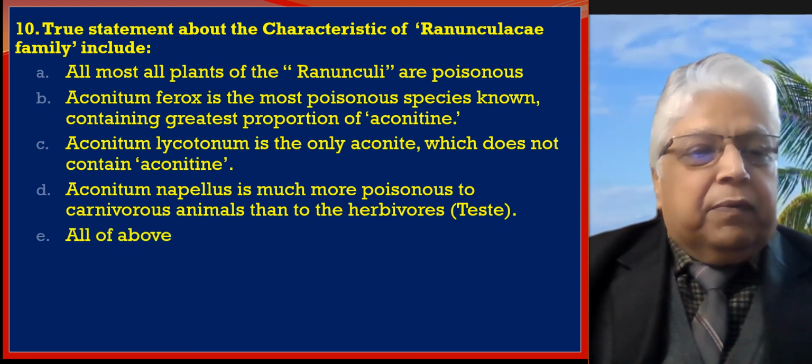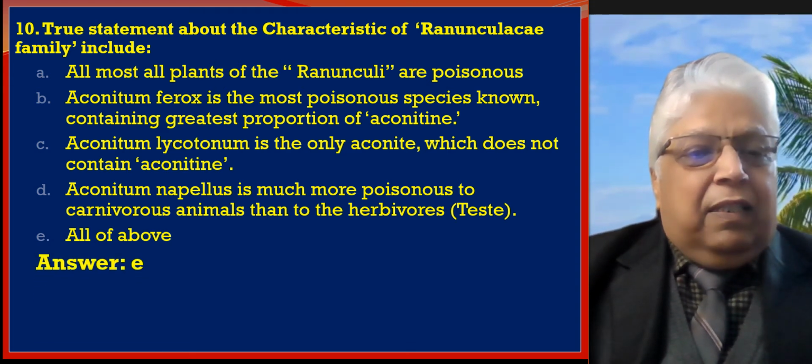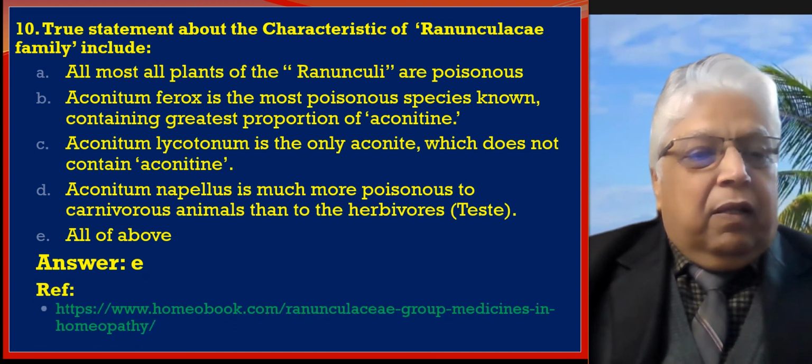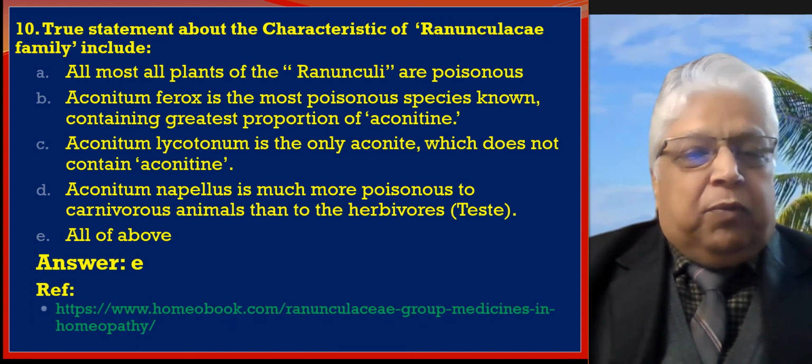Number 5, all of above. So these are the five variables we have. The answer is E, and the reference is from Homeobook.com, Ranunculaceae group of medicines.